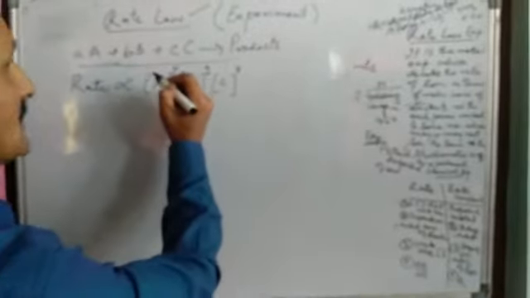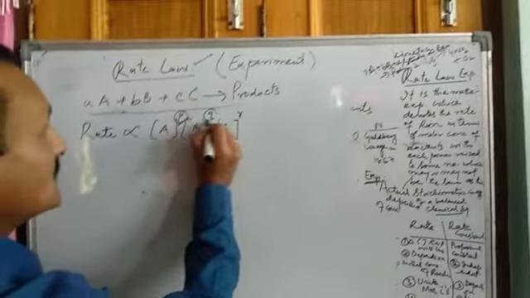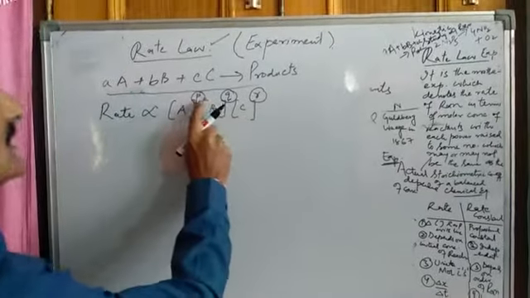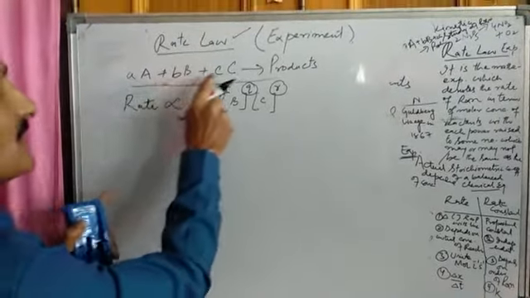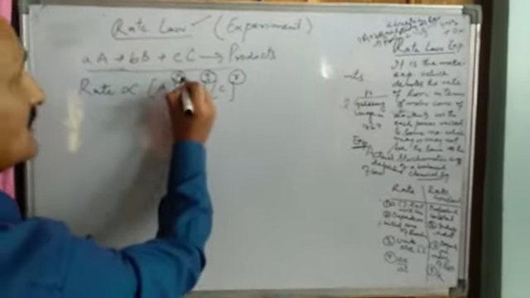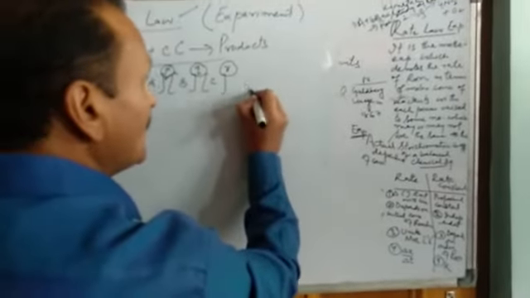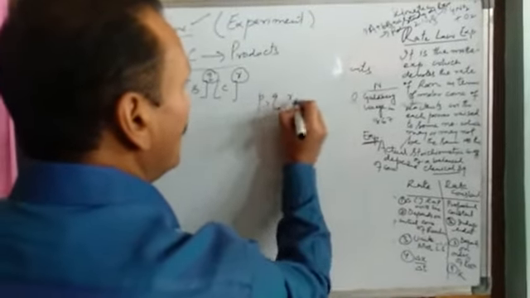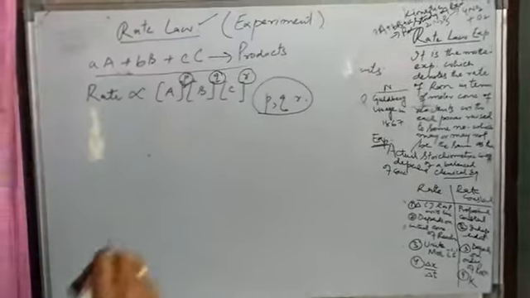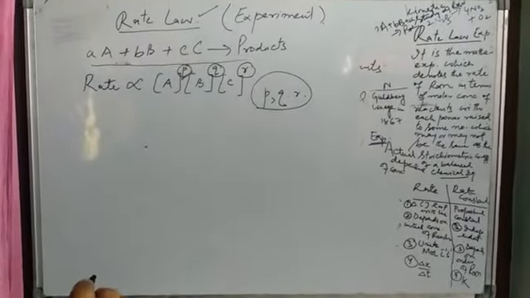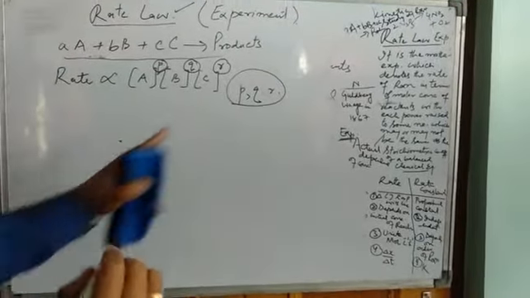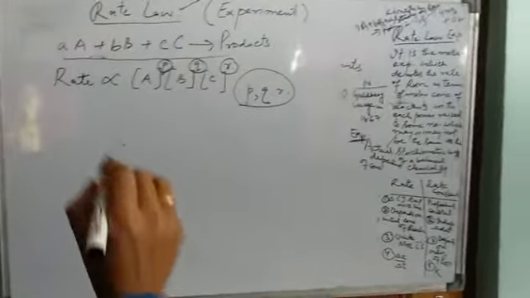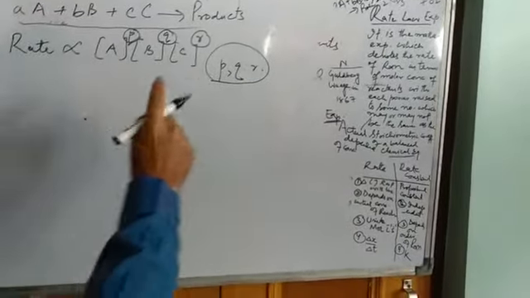Each concentration has been raised to some number, and this P, this Q, this R may or may not be equal to the stoichiometric coefficients, because these values are experimental values. They are based on experimentation. They are actual values and not the theoretical stoichiometric coefficients. So this is the difference.